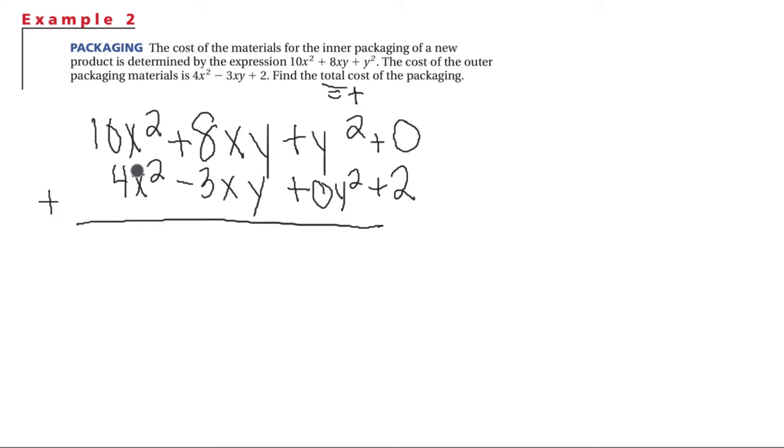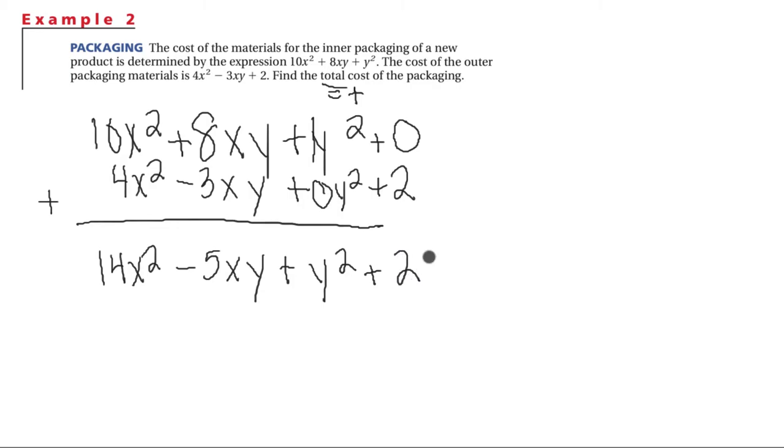So 10x squared plus 4x squared is 14x squared. 8xy minus 3xy, so 8 minus 3, 5xy. Remember, if we don't see anything here, there is a 1. So 1y squared plus 0y squared is 1y squared, or just y squared. And lastly, 0 plus 2 is 2. So we have 14x squared plus 5xy plus y squared plus 2.